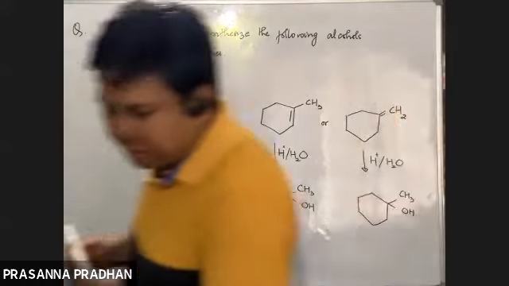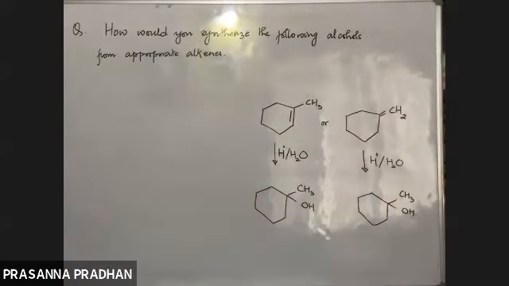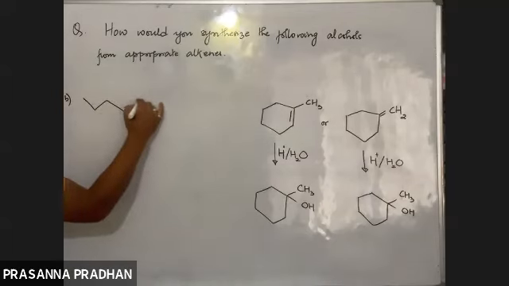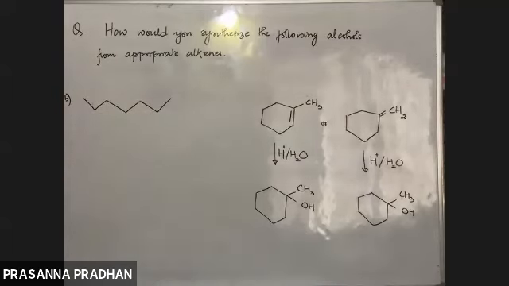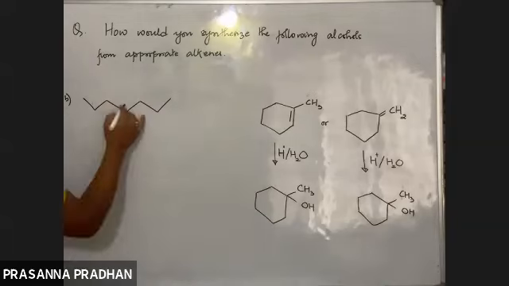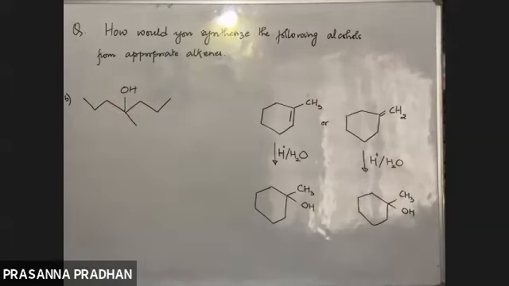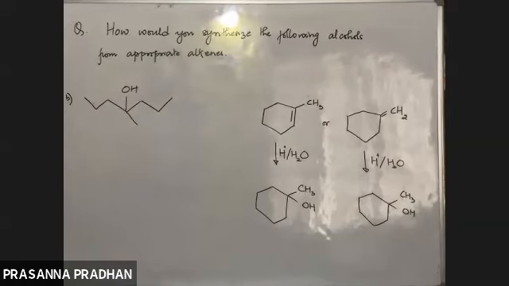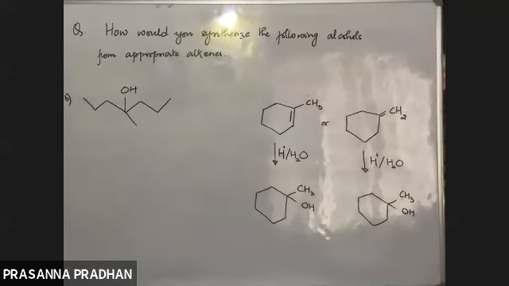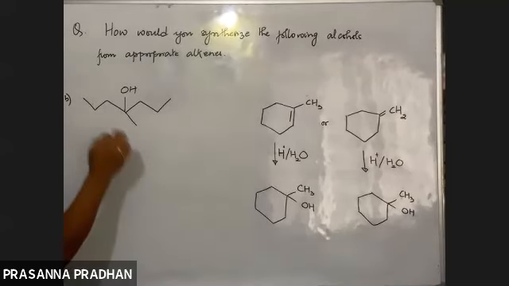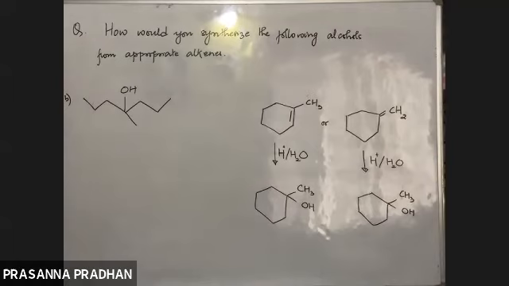Now you move to the second one. You do this on your own now. The second one is here, OH, this CH3. Now what are you doing? We have to predict an alkene from which this particular alcohol will be formed.